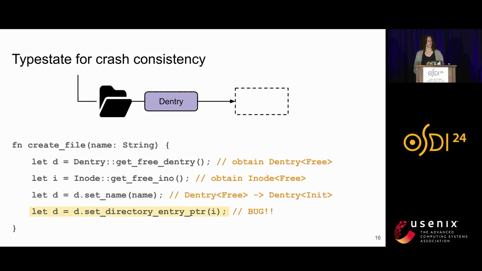Finally, we might try to set the directory entry pointer, since we have an initialized directory entry. But as we've already established, this is a crash consistency bug, because if we were to crash at this point, our directory entry points to an uninitialized inode.